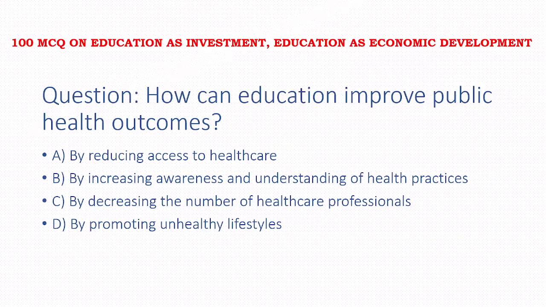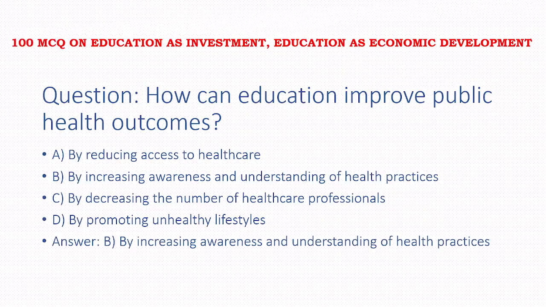jobs. Next, how can education improve public health outcomes? Options: by reducing access to healthcare, by increasing awareness and understanding of health practices, by decreasing the number of healthcare professionals, by promoting unhealthy lifestyles. Answer of this question is option B, that is by increasing awareness and understanding of health practices.